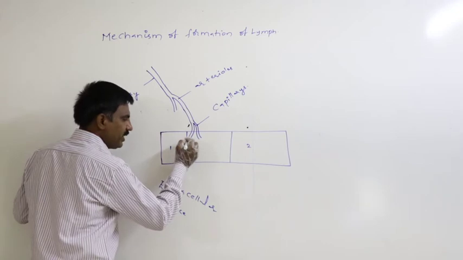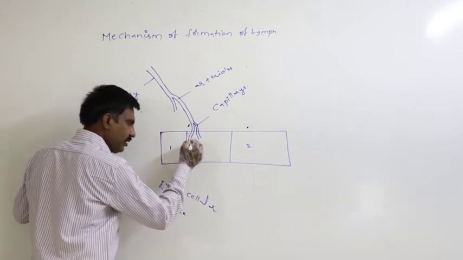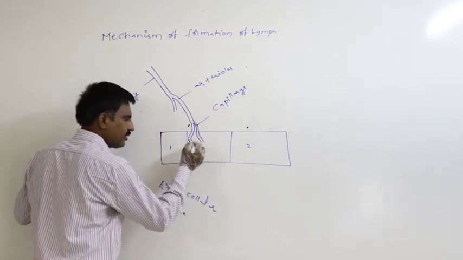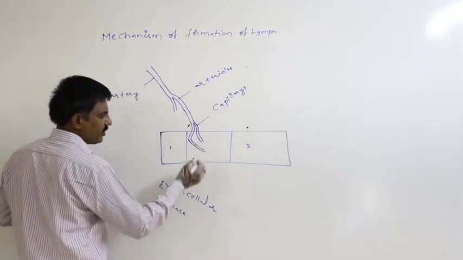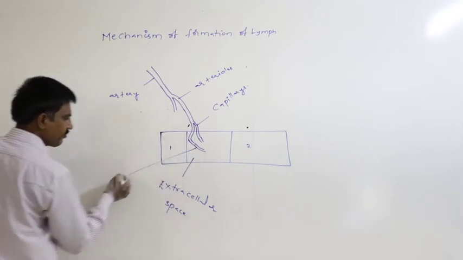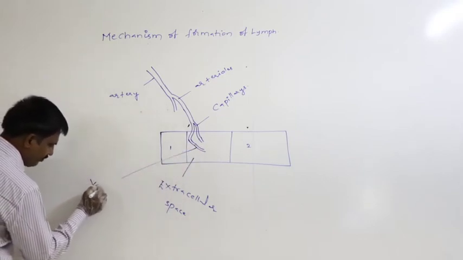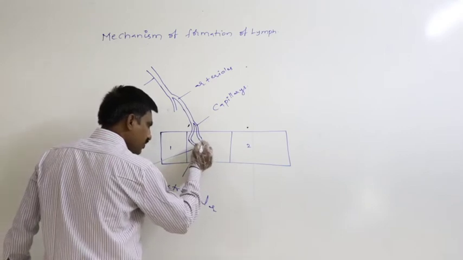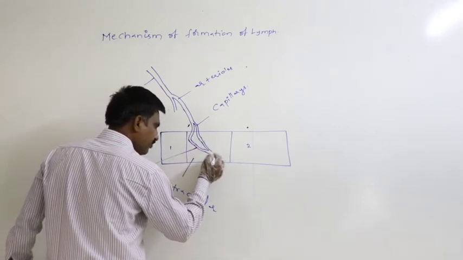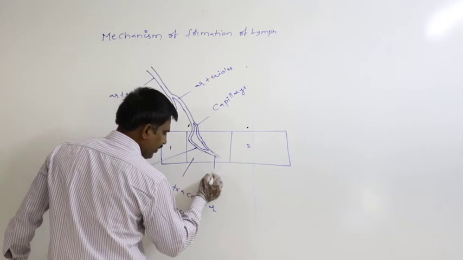Again these capillaries later connected with the venules. This is said to be the venule. All that venules are united and form the veins.